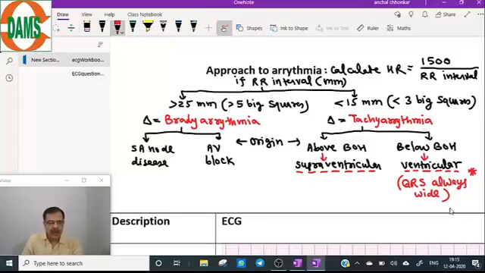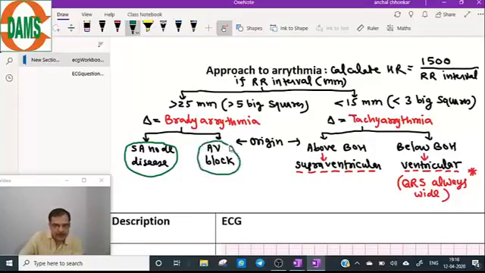Now, coming to the first section, and first section is the bradyarrhythmia. So, bradyarrhythmia, we will start with first the SA node origin disease, and then we will discuss the very important section, AV blocks.